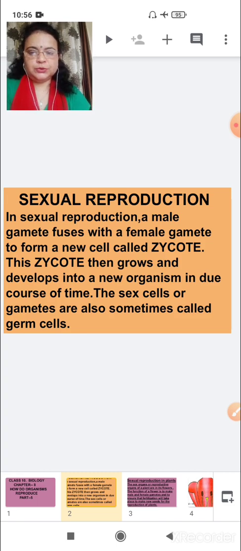As I told you, in sexual reproduction, a male gamete fuses with a female gamete to form a new cell called zygote.